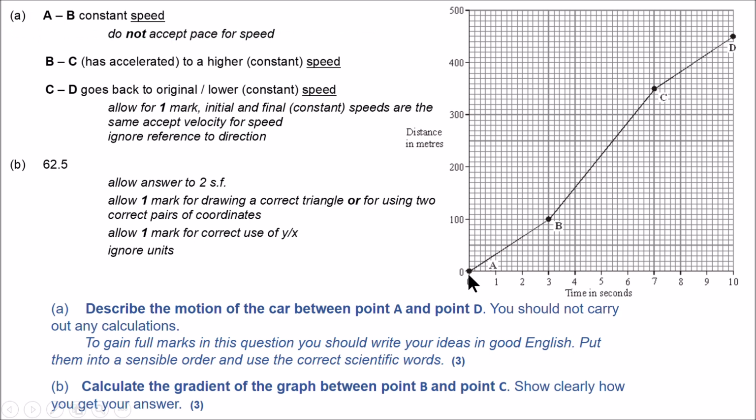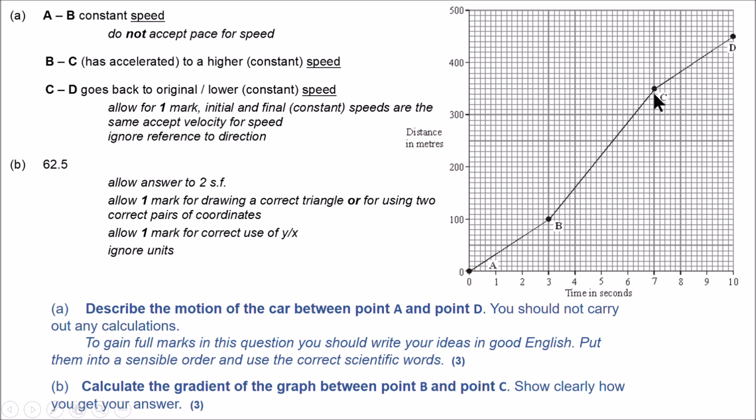Constant speed is not a curve, it's a straight line here. So the distance is changing steadily. Therefore, here we have a constant speed. B to C, the higher speed. So speed is increasing because the line here is steeper.